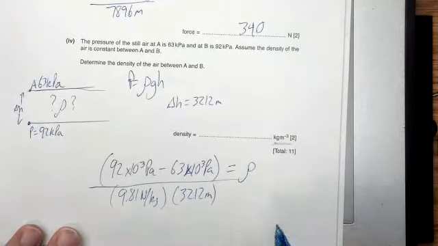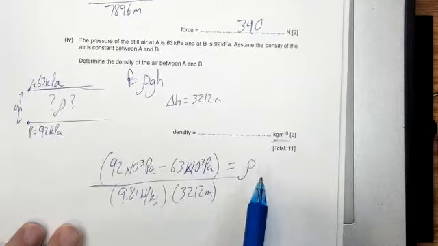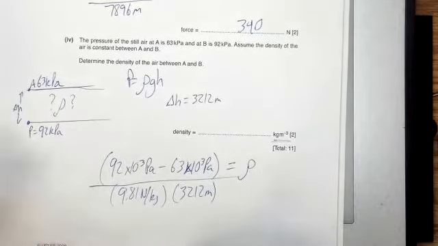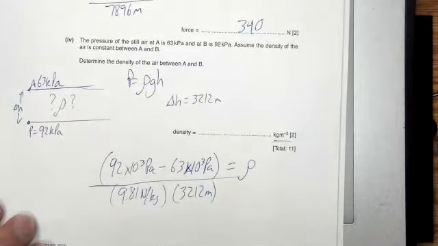We can take a minute to prove it to ourselves when we're done. Let's crunch the numbers first. So I got 92,000 minus 63,000, which is 29,000, divided by 9.81, divided by 3,212.